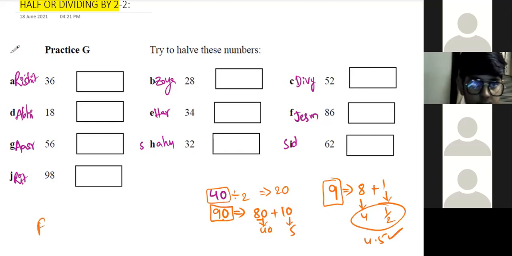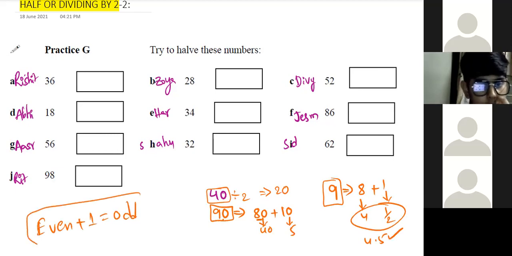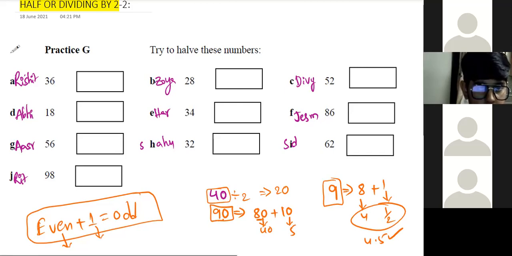Any even number plus 1 will give an odd number, right? So you just divide half for that even number, then add 0.5, add 1/2. Clear, all of you? Yes, sir, clear.